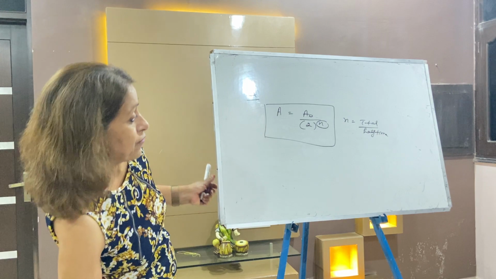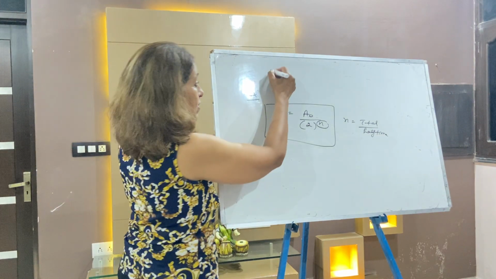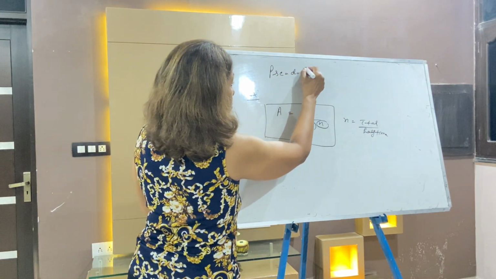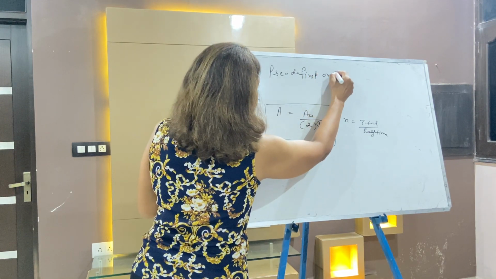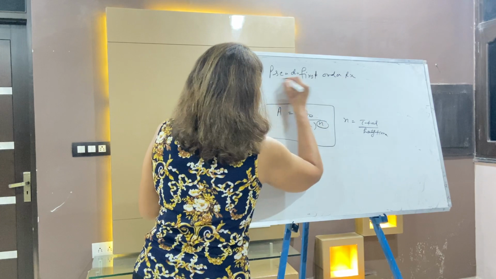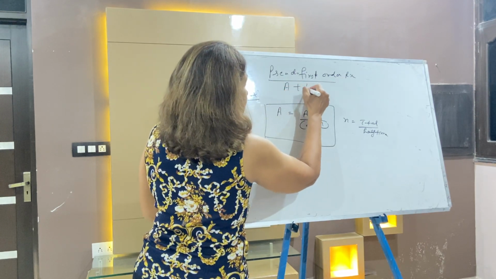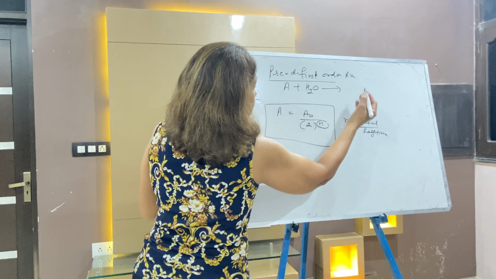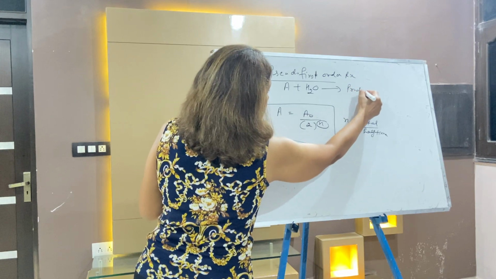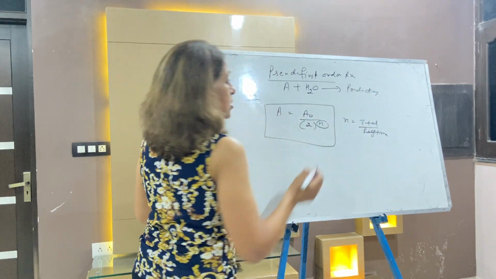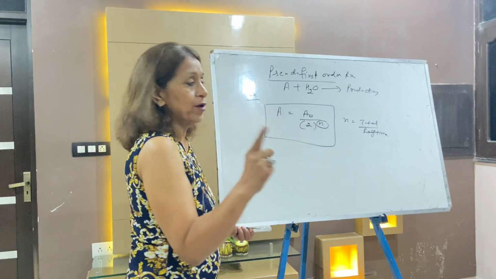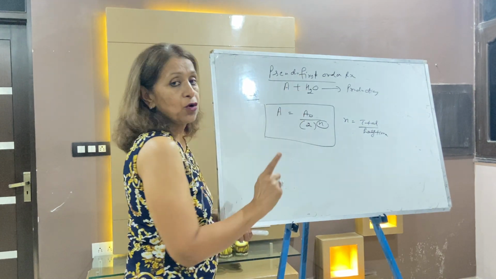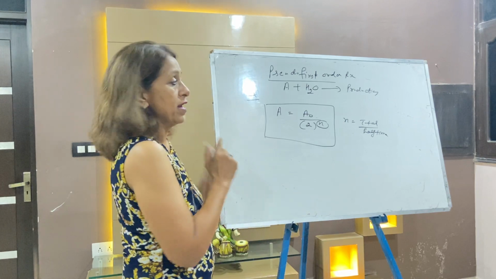There is one reaction left, pseudo first order. Let me take this also, and I will take the numerical on this also. In a pseudo first order reaction, one of the reactants is in excess, that is water. A plus water gives product. In a pseudo first order reaction, molecularity is 2 but order is 1.